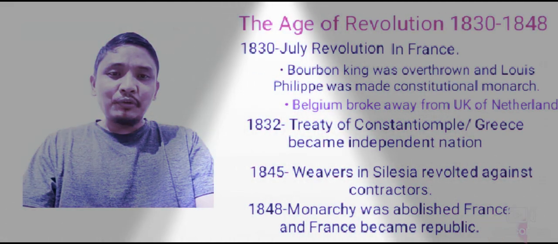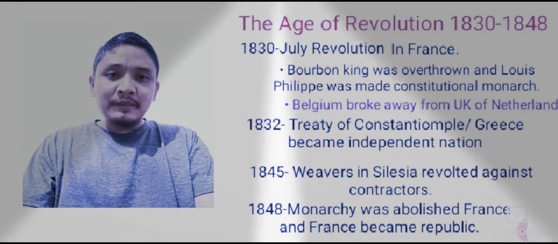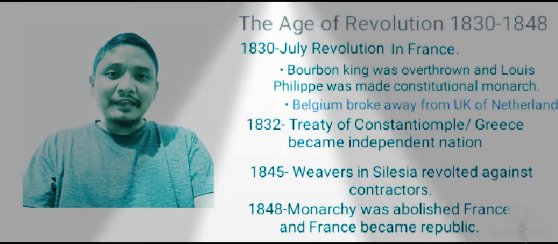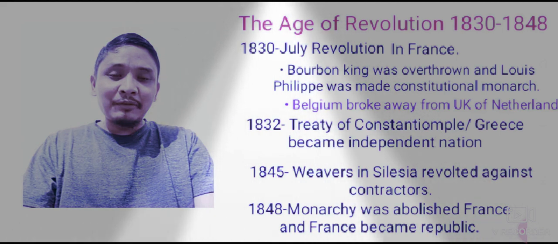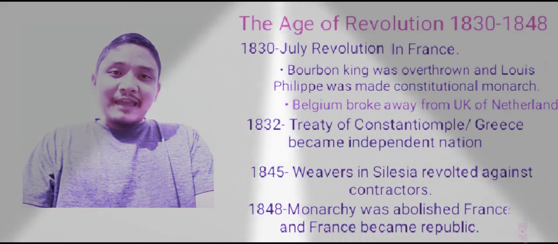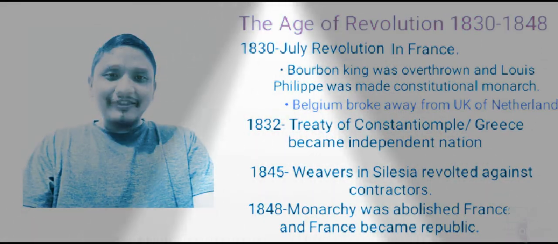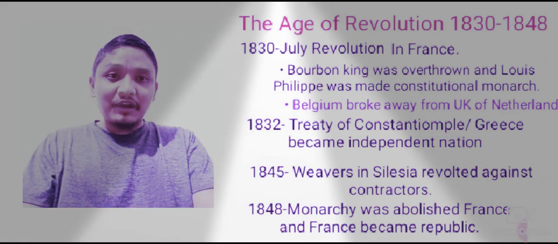In part 2 we were discussing the revolutionaries. They were forming secret societies like the Carbonari. Here in part 3 we will discuss the acts of the revolutionaries, their action, their reaction. Okay, now let's start part 3.